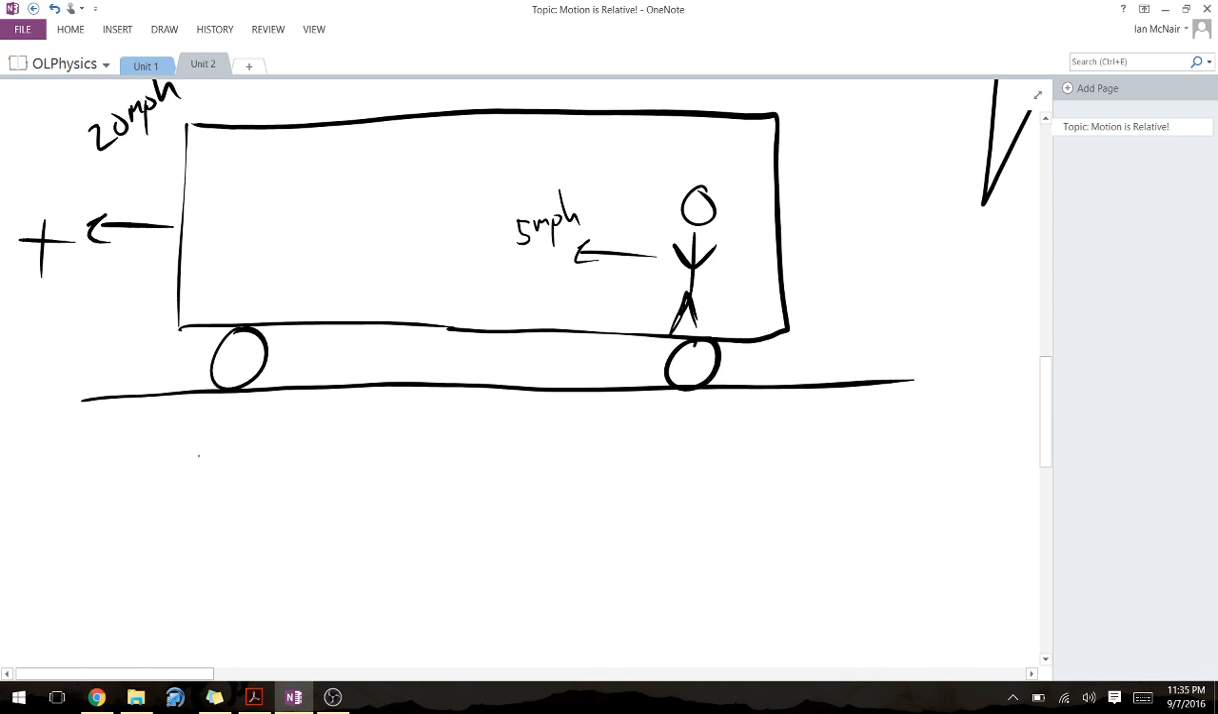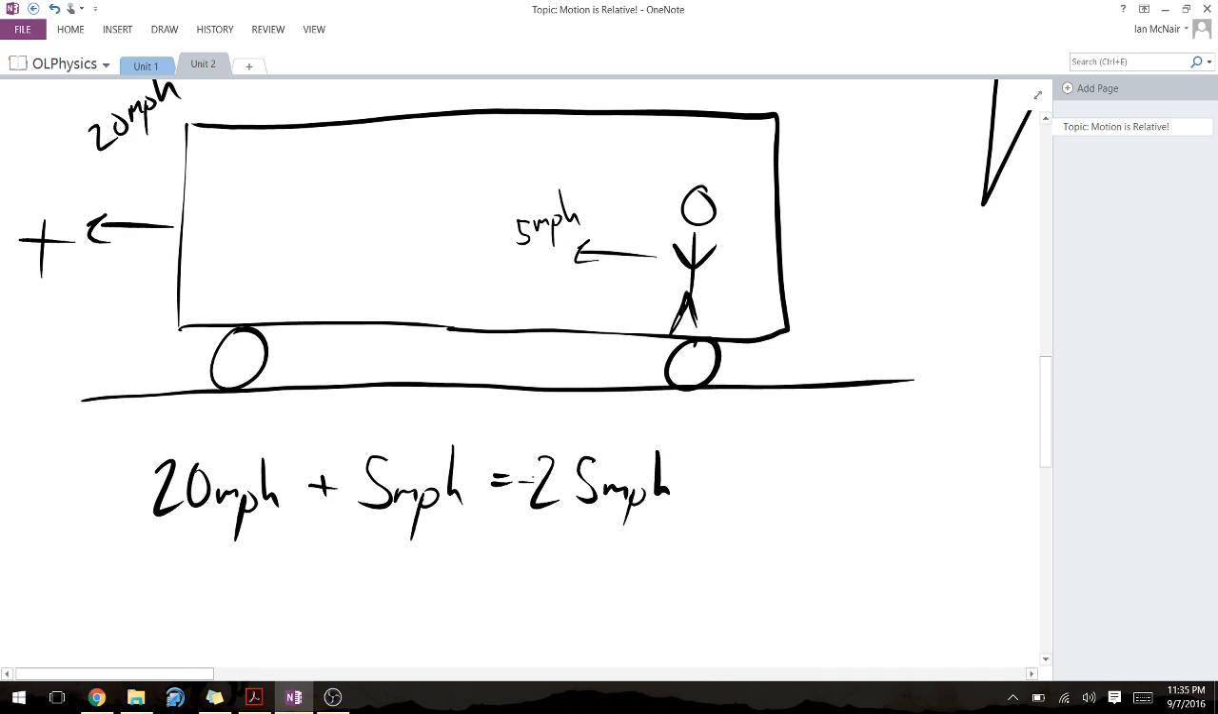And the way we get that is we have the bus moving this fast. And for the person to be moving further up towards the front of the bus, he would have to be moving faster than the bus. So altogether, he's actually moving 25 miles per hour in our positive direction. So maybe we add a little plus sign there.